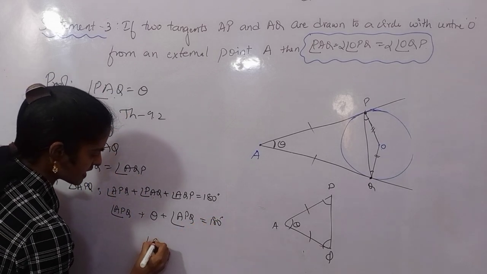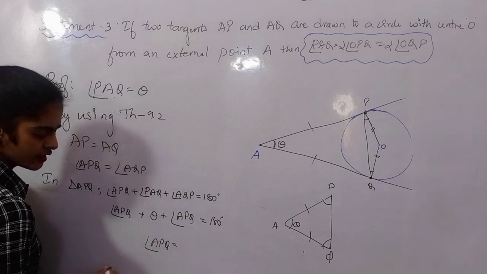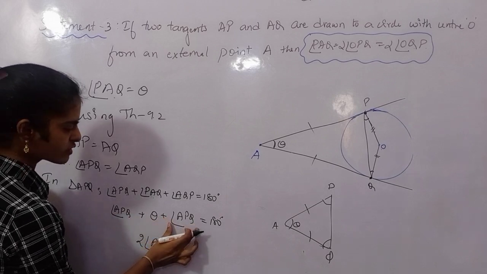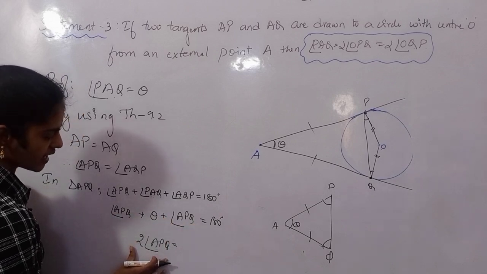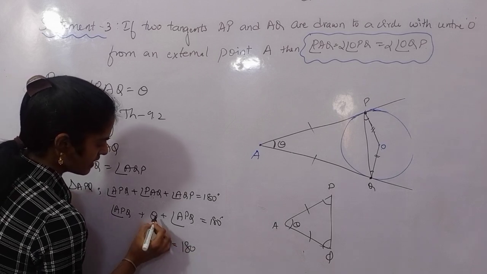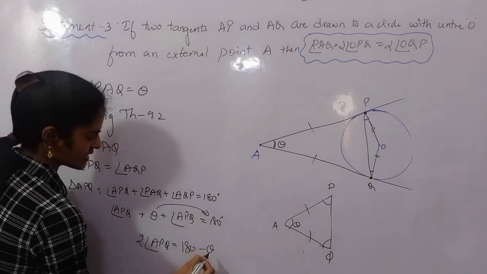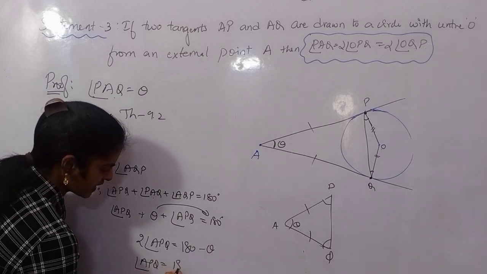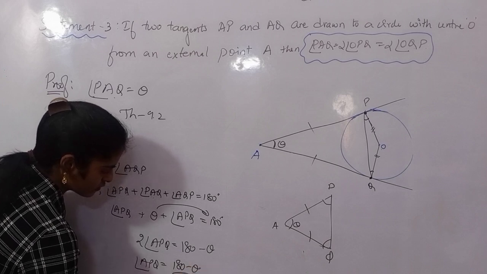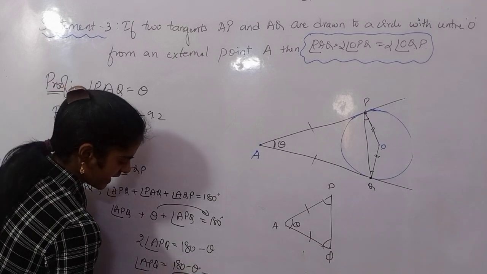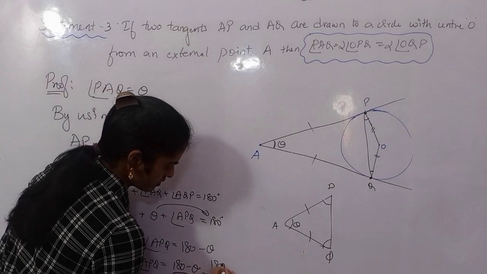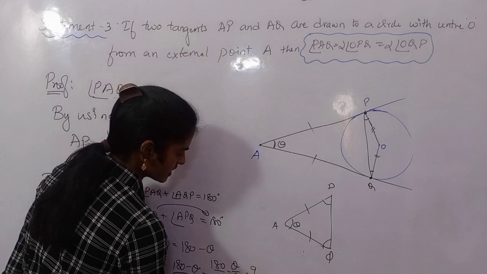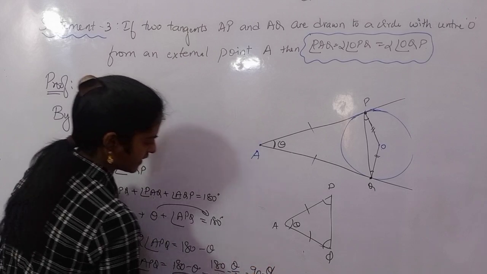So can you tell me what is angle APQ? This is also angle APQ, so one APQ plus one APQ is 2 APQ. 2 times angle APQ is equal to 180. Transposing theta to the other side, it is minus theta. Now angle APQ is nothing but (180 minus theta) divided by 2. Or I can write it as 180 divided by 2 minus theta divided by 2, and 180 divided by 2 is 90, minus theta divided by 2.